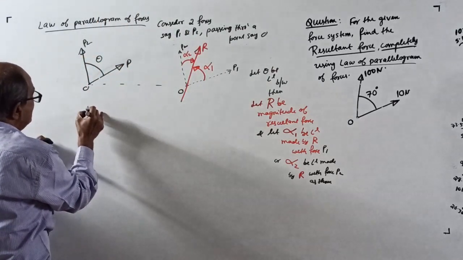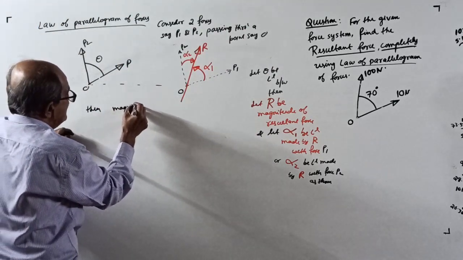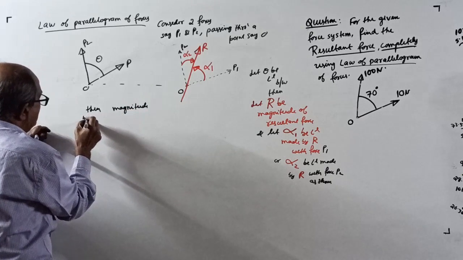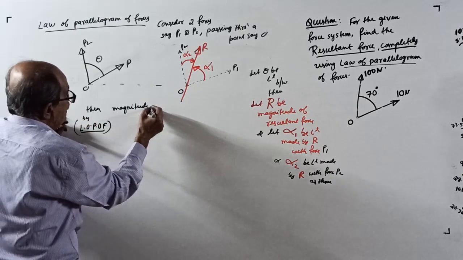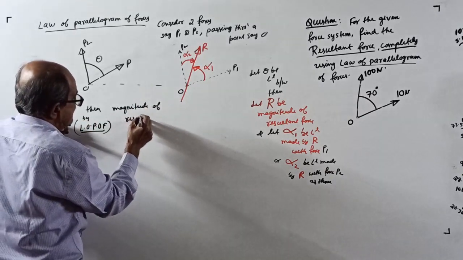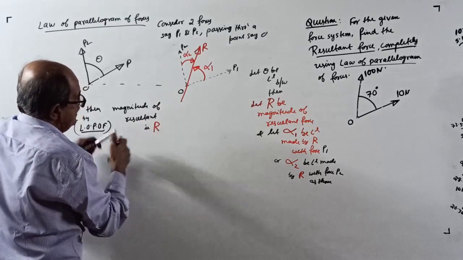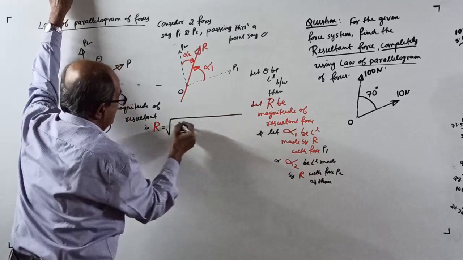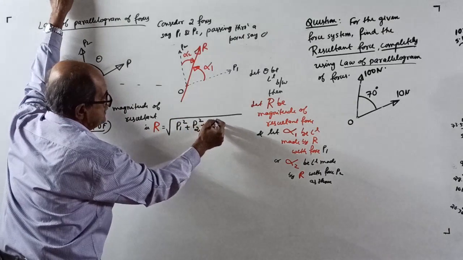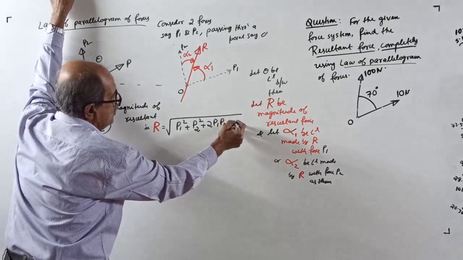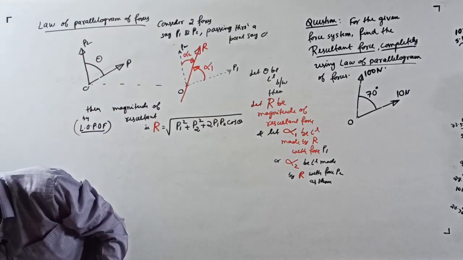Then the magnitude of the resultant, by the law of parallelogram of forces, you can write here, the magnitude of the resultant, that is R, equal to square root of P1 square plus P2 square plus 2 P1 P2 cos theta. All this we will get in the class in the main course. This is the magnitude of the resultant.